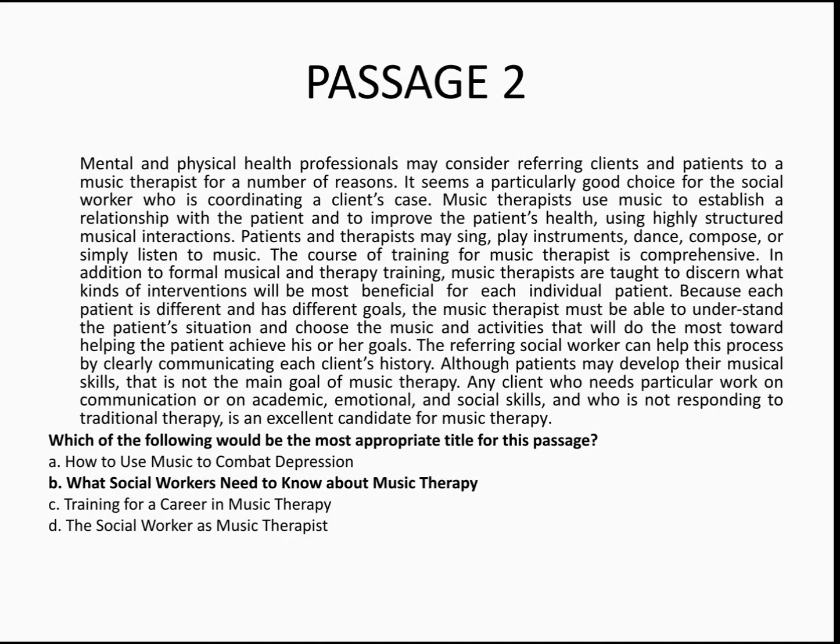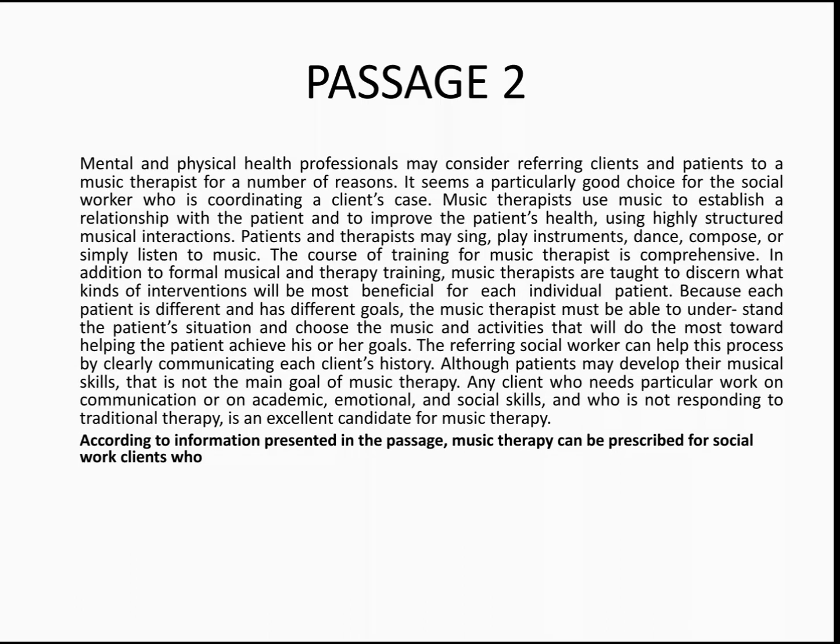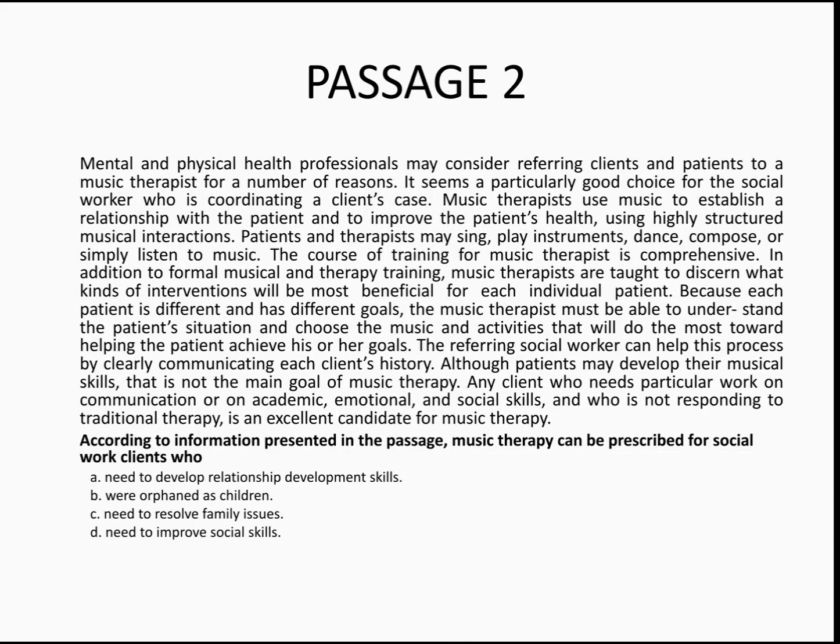Moving to the second question. According to the information presented in the passage, music therapy can be prescribed for social worker clients who need to develop relationship development skills, were orphaned as children, need to resolve family issues, need to improve social skills. Now, just by reading the first 3 lines of the passage, you can come to a conclusion that options A, B, and C have nothing to do with the passage, and are not mentioned in the passage. And more than that, option D is explicitly mentioned in the passage.